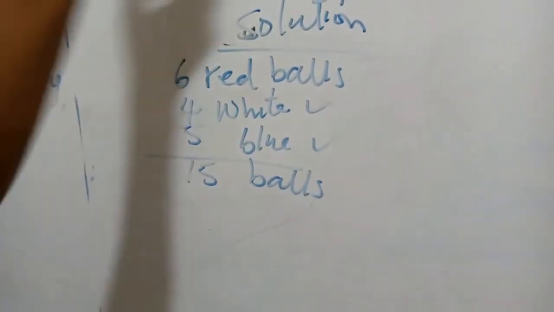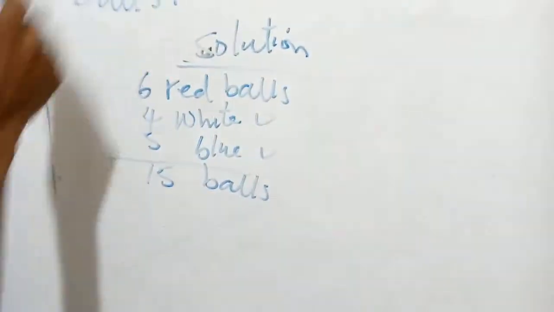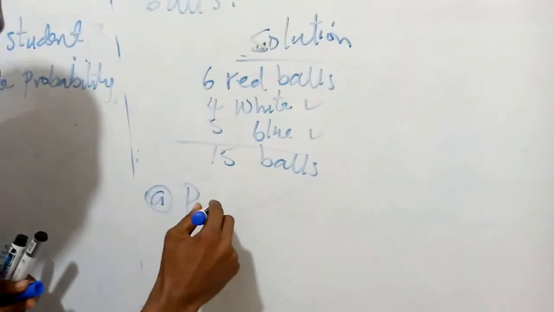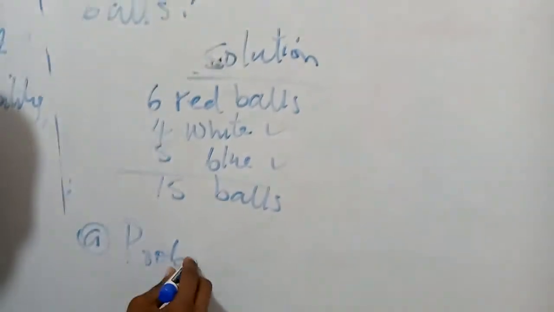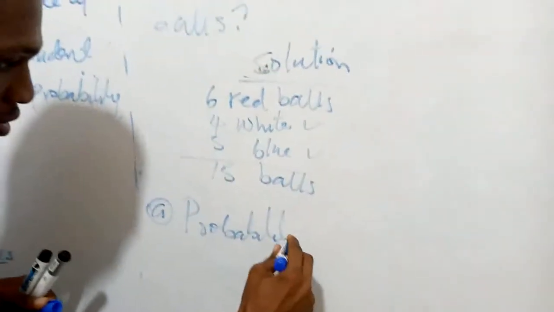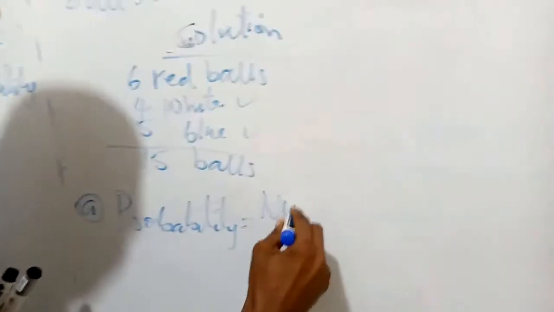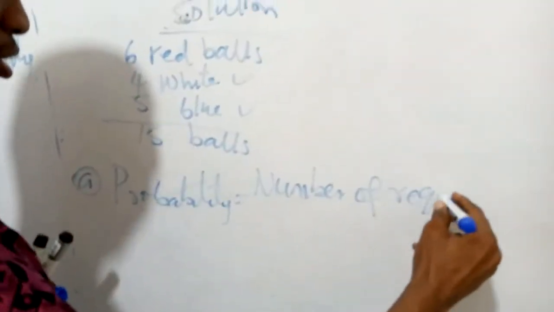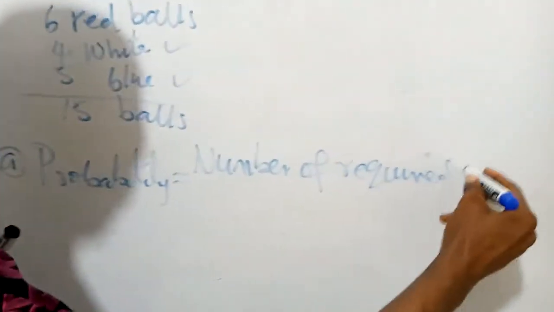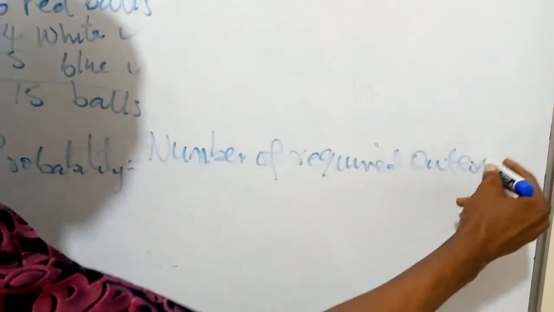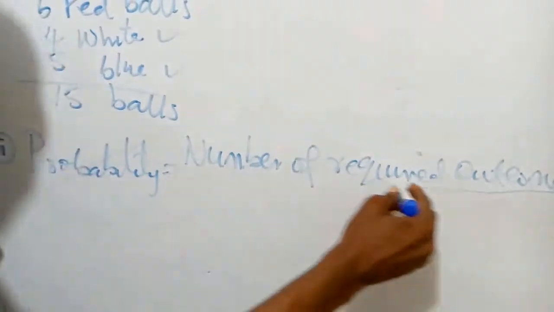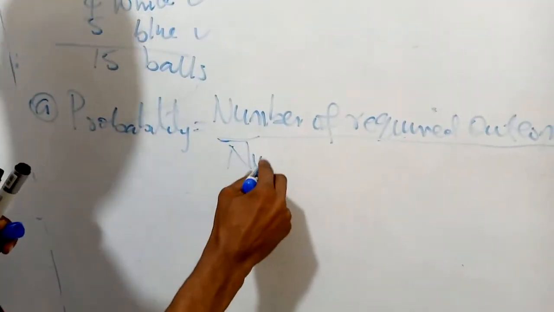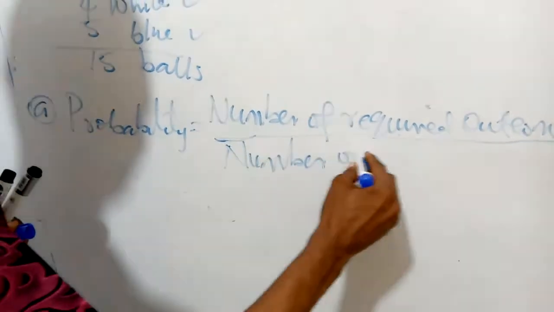Now, what is the probability of getting a red ball? We have our formula for probability: number of required outcomes over number of possible outcomes.